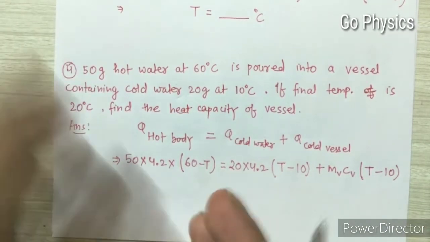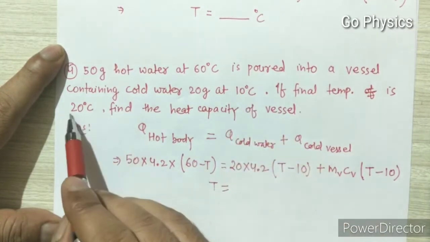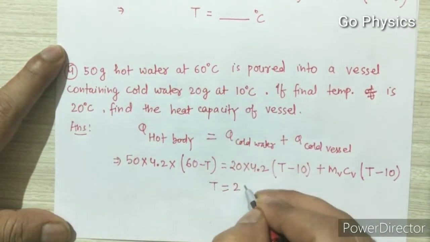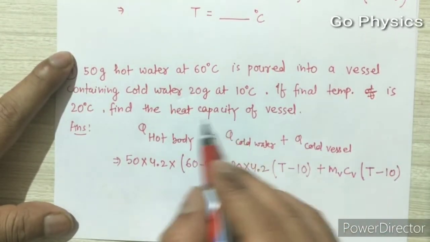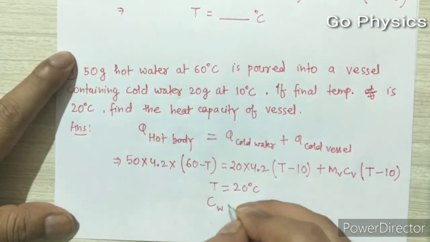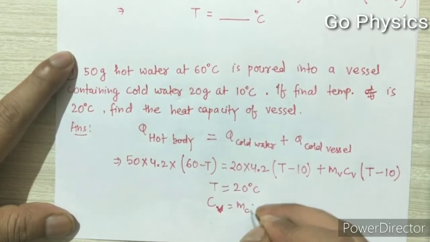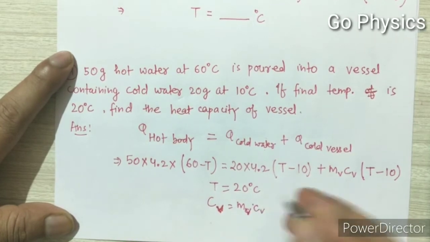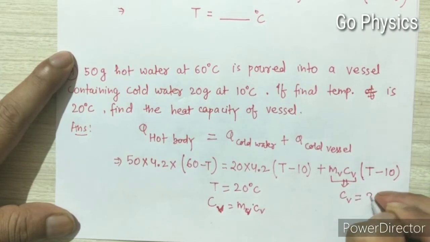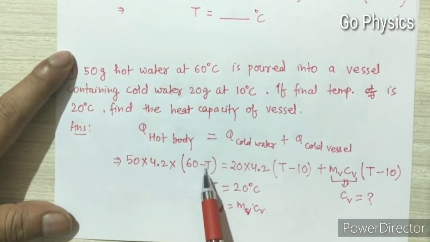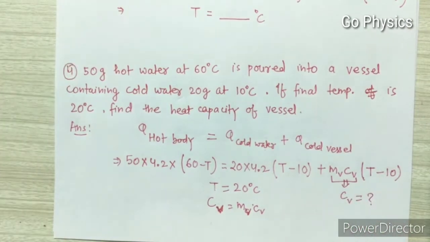And in the given question, T is already given as 20 degrees, that is, the final equilibrium temperature is already given. And what do we have to calculate? The heat capacity of the vessel. And what is the heat capacity of the vessel? Capital C is what? Mass of the vessel into specific heat capacity. So this is capital C of vessel. This we have to calculate. So simply substitute 20 degrees here, here and here, and simplify this. You will get capital C of vessel. That will be the answer for the given sum.